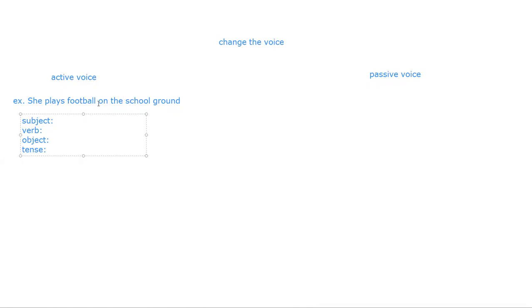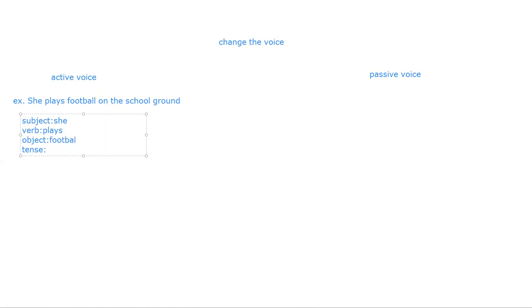To change active into passive, these four things you should know. Subject of the sentence. Here, subject of the sentence is who? She, who plays the football. She is called subject. Verb: what is the verb of the sentence, that you should know. Here plays is the verb of the sentence. And object, here football is object.